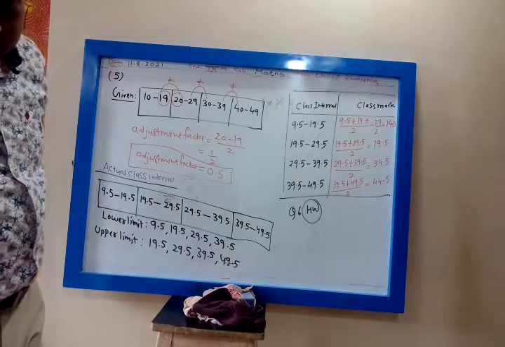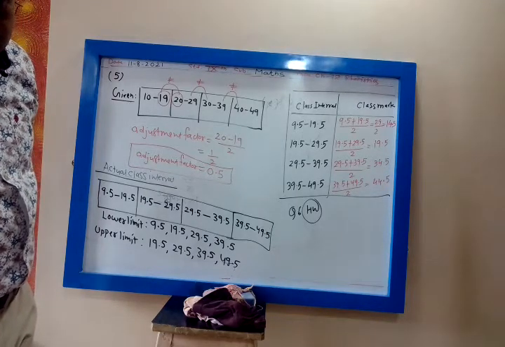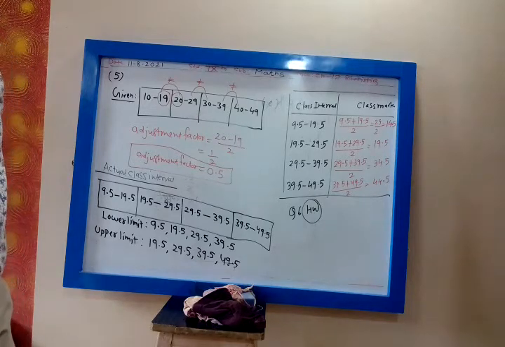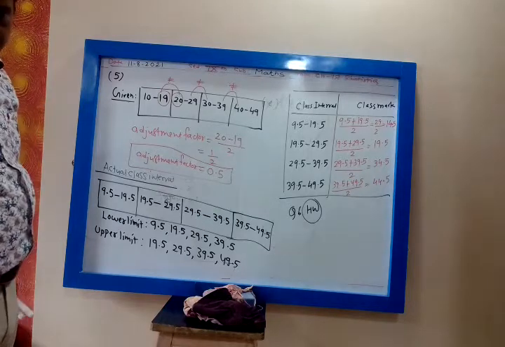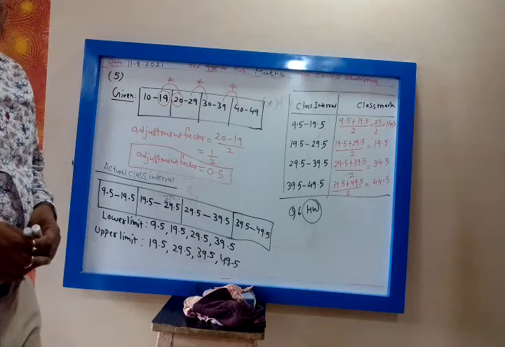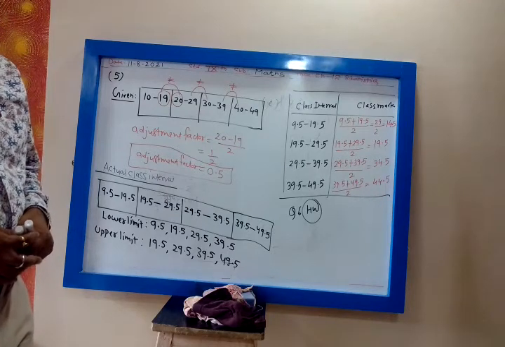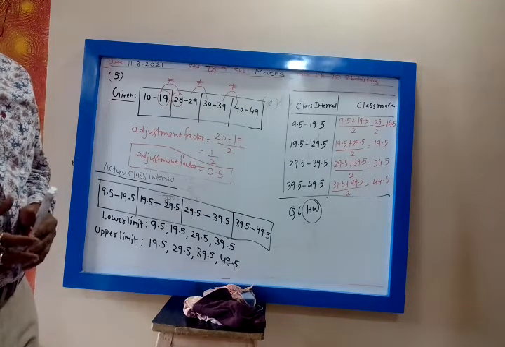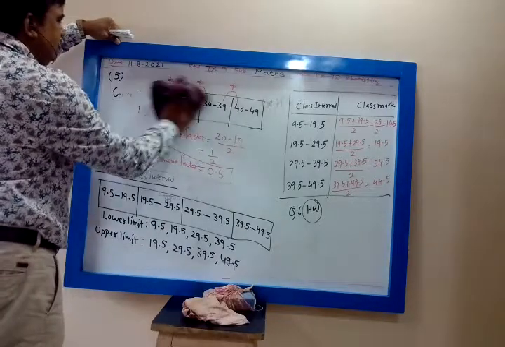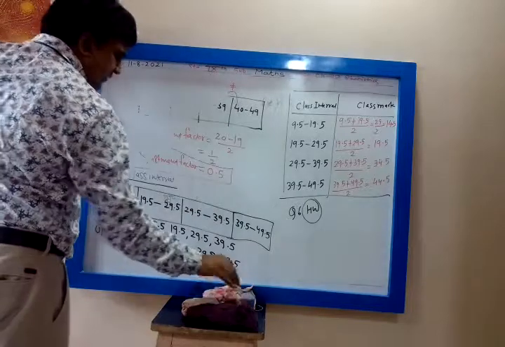Now use the table given below to find the actual class limit of the fourth class. When you prepare the actual class limit, whenever the classes are discontinuous, we find the actual class limit.